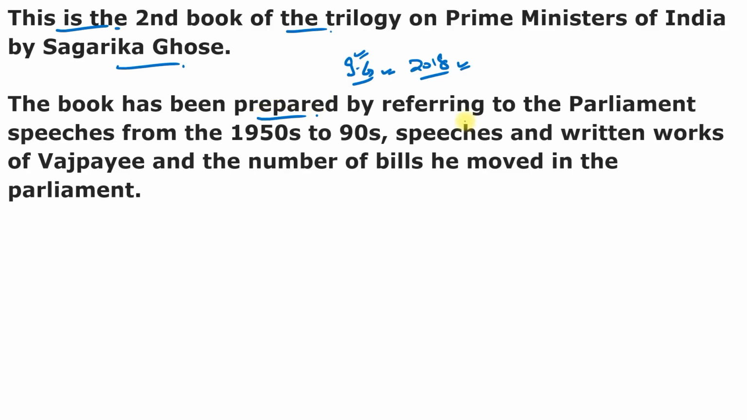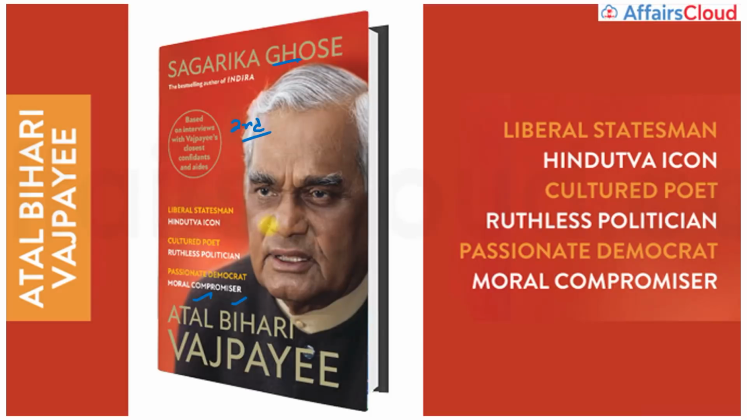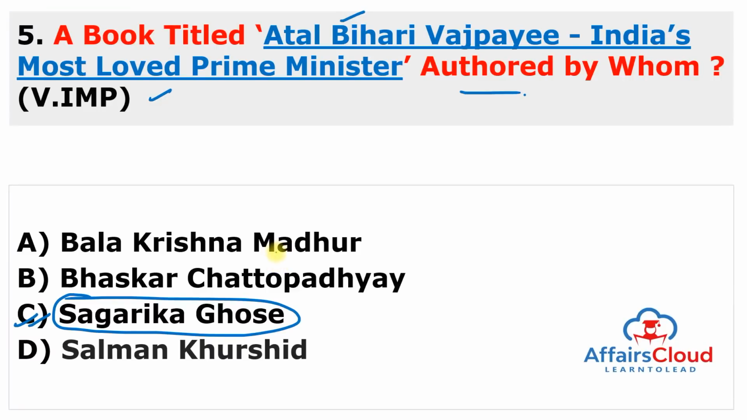And the book has been prepared by referring to the parliament speeches from the 1950s to 1990s, and the speeches and written work of Vajpayee Ji, and the number of bills he moved in the parliament. The book is based on around 50 interviews with members of the Rashtriya Swayamsevak Sangh, or RSS, and the Bharatiya Janata Party, BJP, and Vajpayee's close aides like Lal Krishna Advani Ji. But you have to remember, this book is related to Atal Bihari Vajpayee Ji, or in simple words, it is a biography of Atal Bihari Vajpayee Ji. The first book was related to Indira Gandhi, the second is Atal Bihari Vajpayee Ji. Let's see which Prime Minister the third book is on.